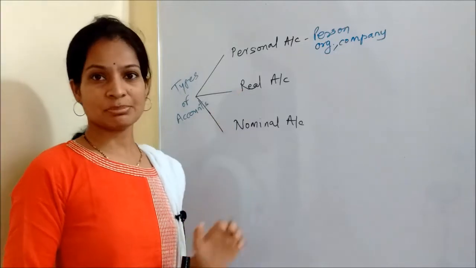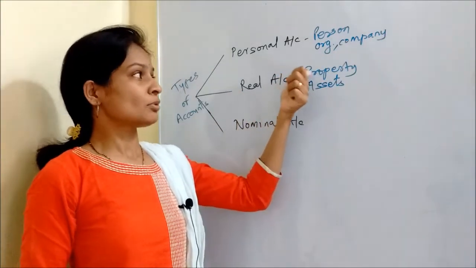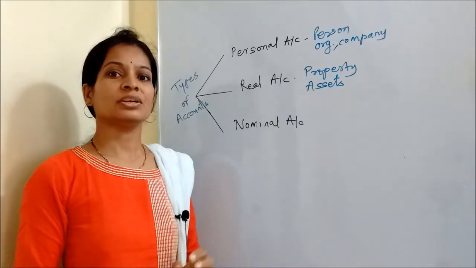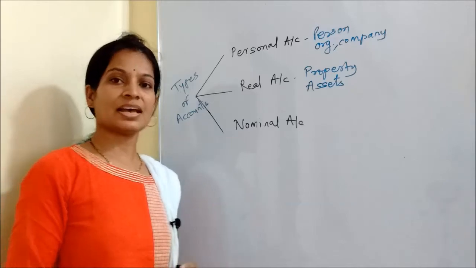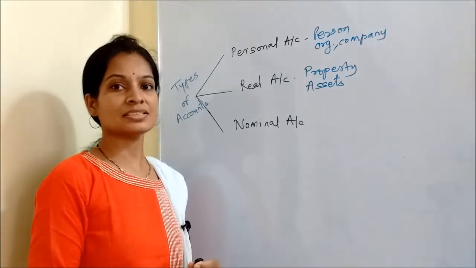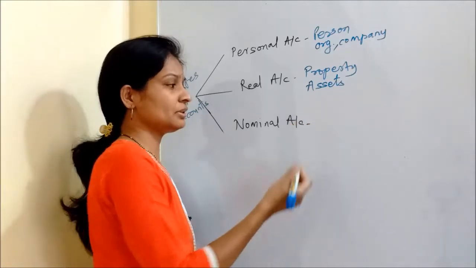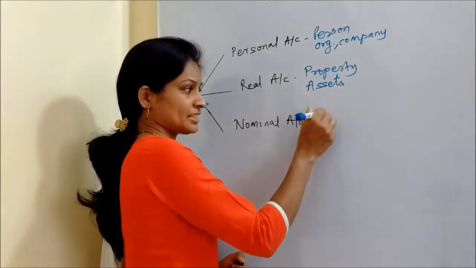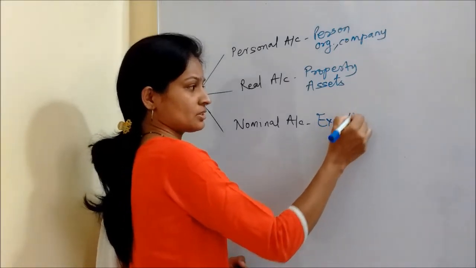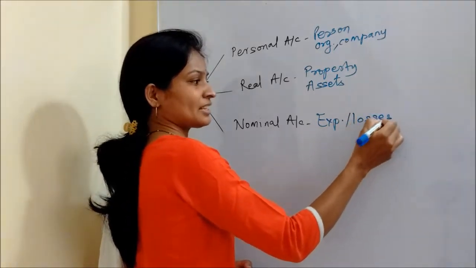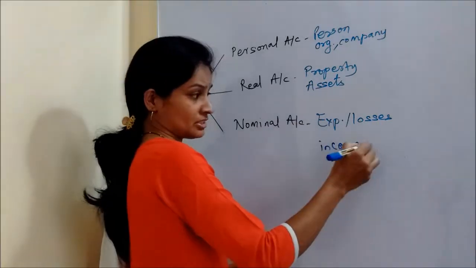Now second type is a real account. In case of a real account, you will find property or assets are recorded in this. Real account rule will be applicable to the different assets and property that the business has. Nominal account is basically applicable to the expenses, incomes, gains, losses. So what we'll do, we'll just categorize this into two: expenses and losses, income, gains, profits, okay.